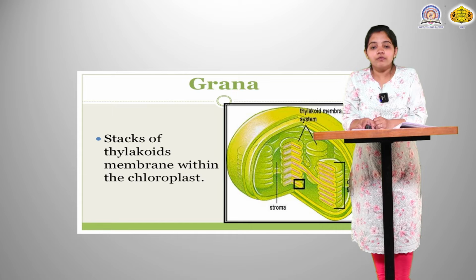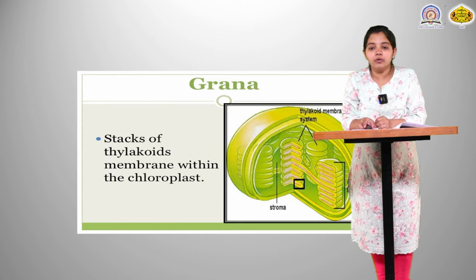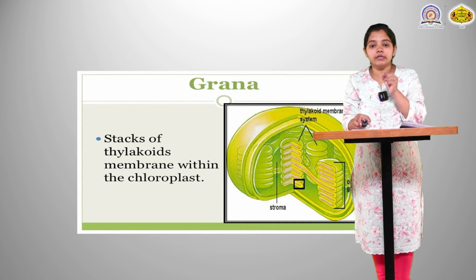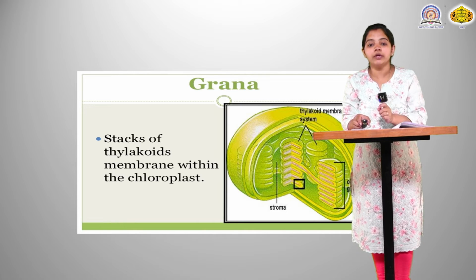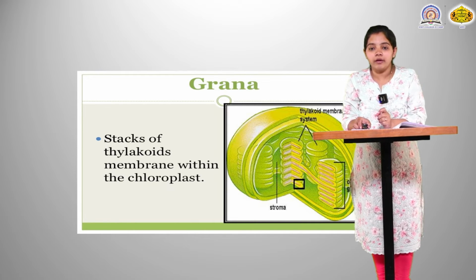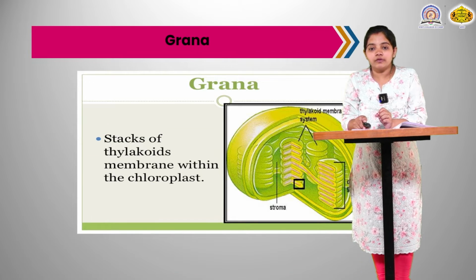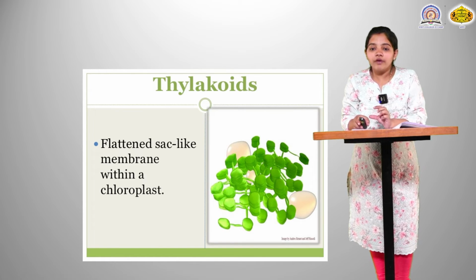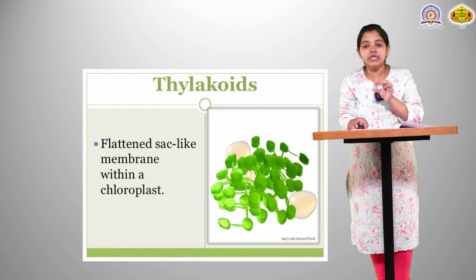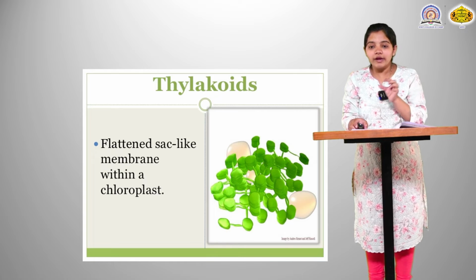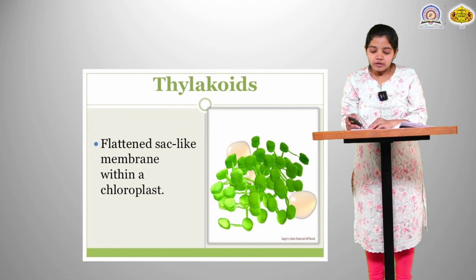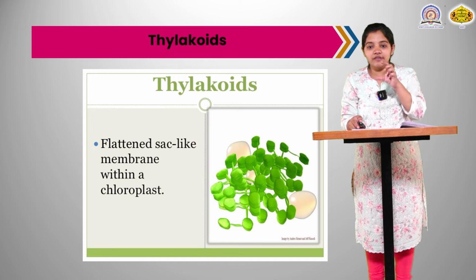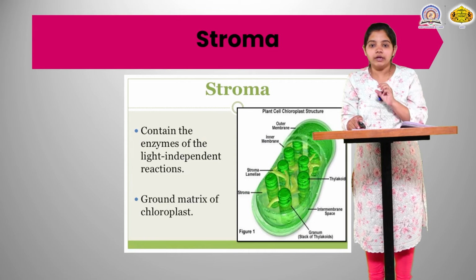The stacks of thylakoid membrane within the chloroplast, each and every stack of thylakoids, is called the grana in the chloroplast. So this is the grana structure. Next is the thylakoid, the flattened sac-like membrane within a chloroplast. Each single green flat sac-like structure is called a thylakoid, and the stack is called the granum.